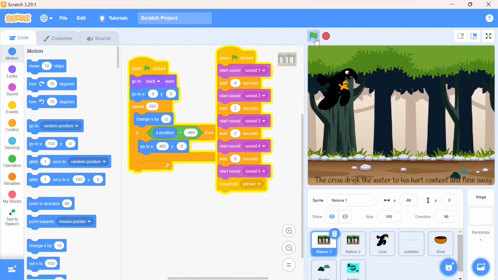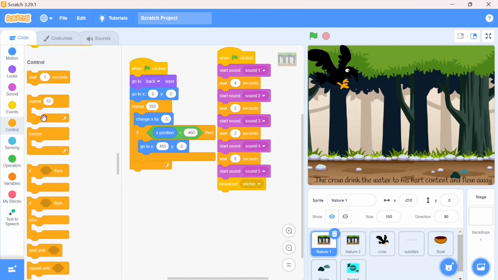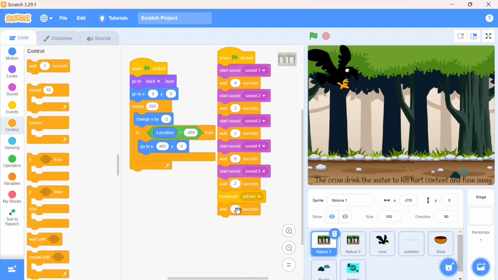You can see, "One hot summer day." Yes, the picture is hidden. When the picture broadcast comes, in that period of time it will show on screen. Now we'll continue with our sound effect, again using the wait block. I'll mention it 2 seconds.